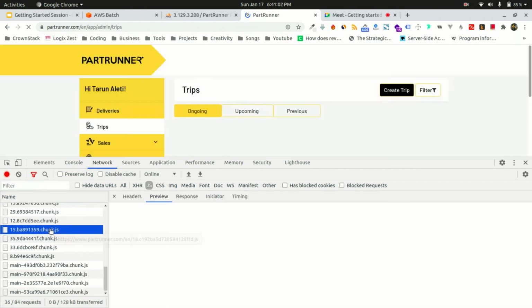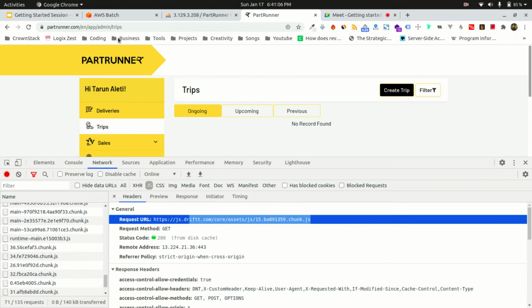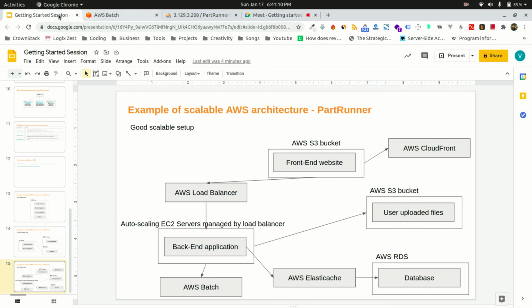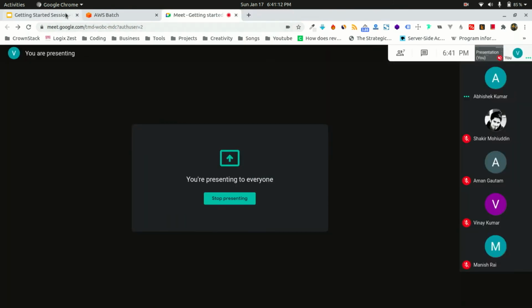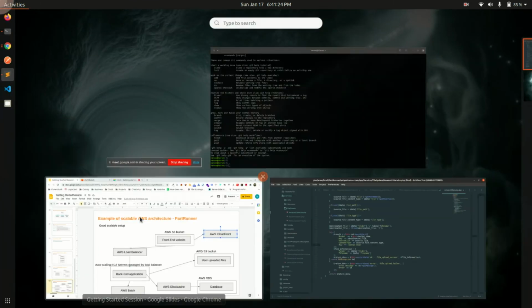This is where our EC2 server is supplying all these things. So with CloudFront, we would have deployed all our images and CSS files on CloudFront, and they would have been loaded from CloudFront, not from my EC2 server.